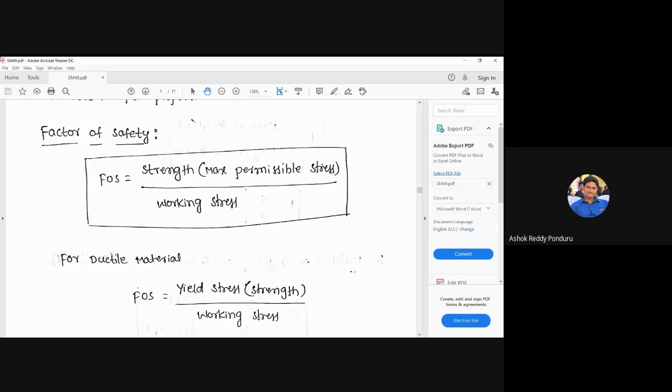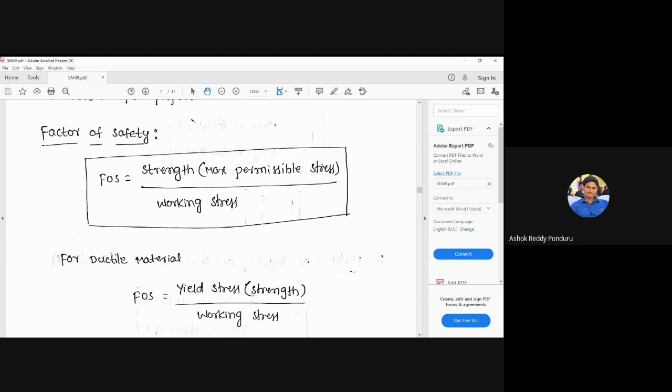Please remember, my dear students, the factor of safety is independent of material. It does not depend upon the material like strength, Young's modulus or bulk modulus do. Concrete is used in so many places, so based on the application where we use that material, we can decide the factor of safety.